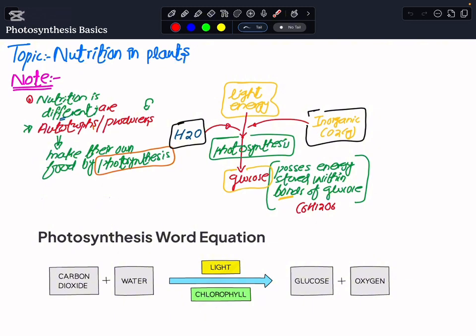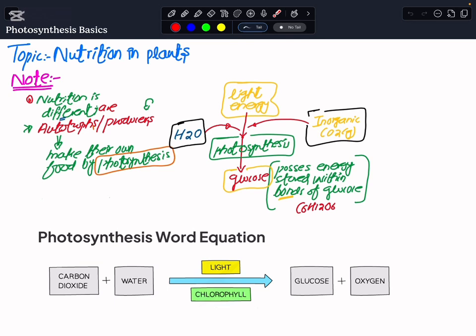As far as the word nutrition is concerned, for human beings, anything that we eat in our diet would be the nutrition. And by nutrition, what we mean is that living organisms either have to make their own food or they have to eat the food.